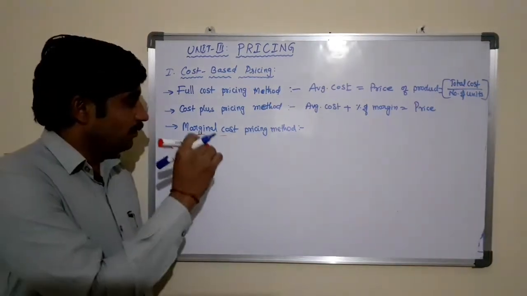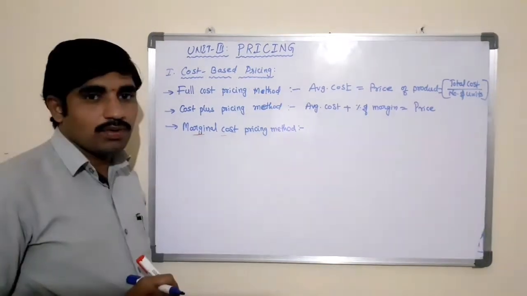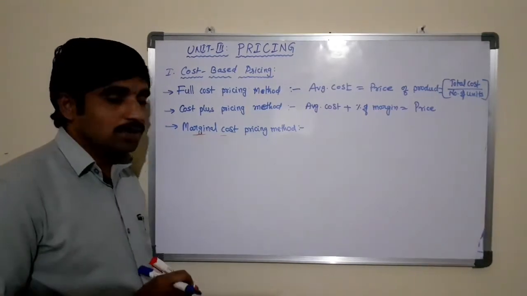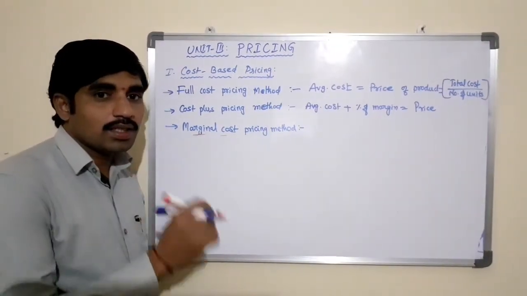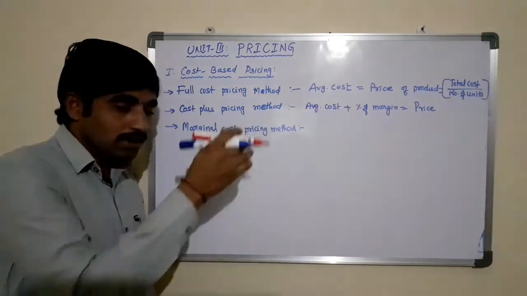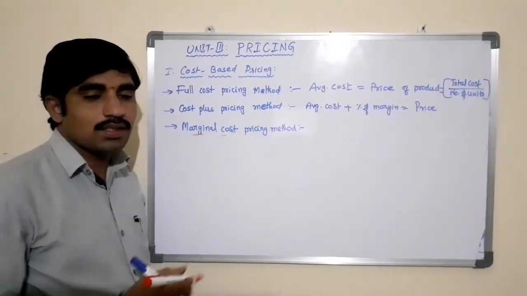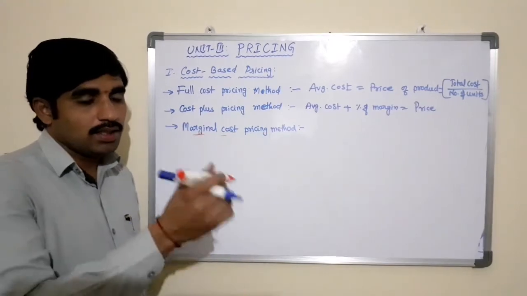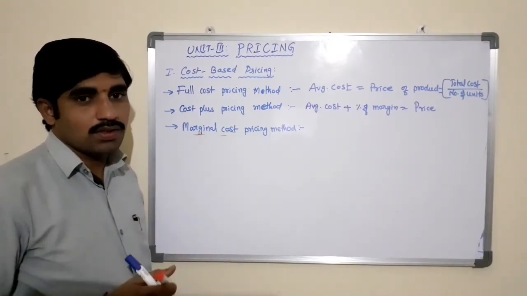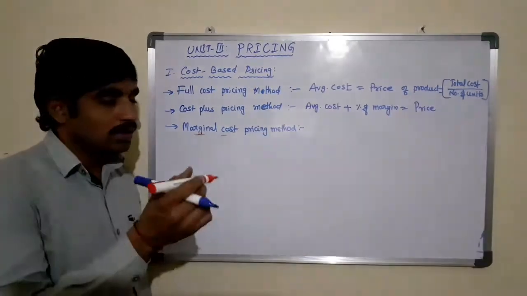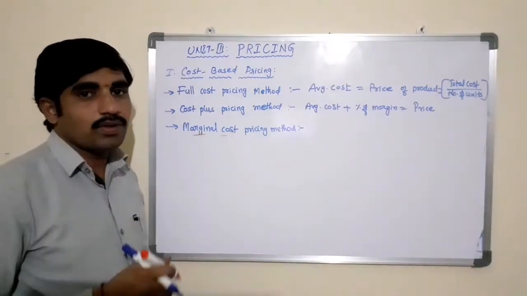So when you are fixing the price of the product based on the marginal cost pricing method, it recovers the variable cost, and it will contribute something to the business in order to recover the direct expenses or the fixed cost of the production.